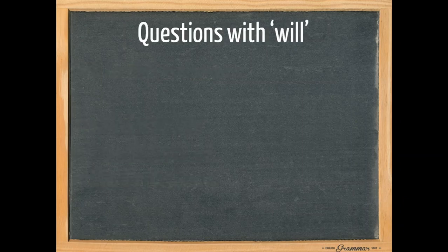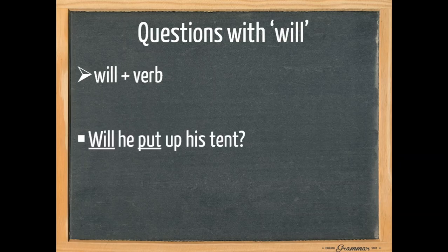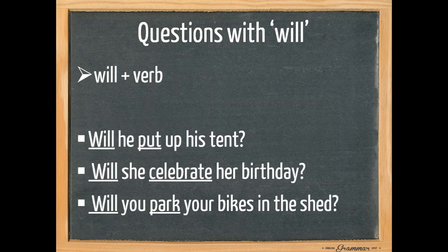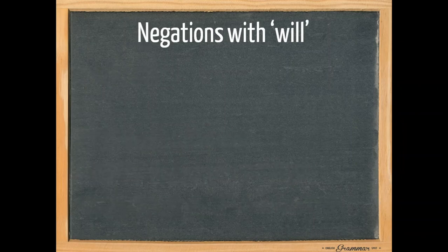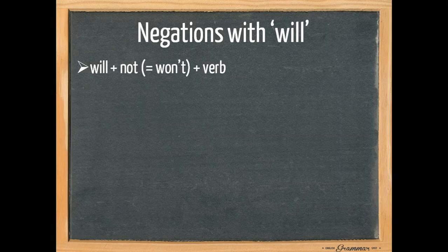Let's look at questions with will. Again, we use the base form of the verb. Will he put up his tent? Will she celebrate her birthday? Will you park your bikes in the shed? Let's look at negations with will. We use will and add not, contracting it into won't, and the base form of the verb. Now I've also included shall.